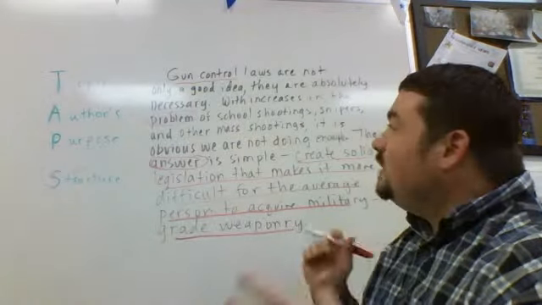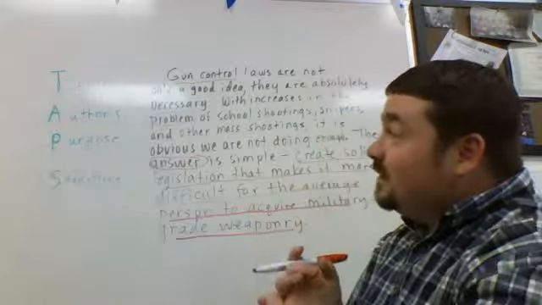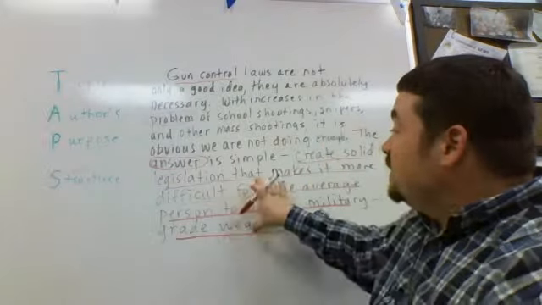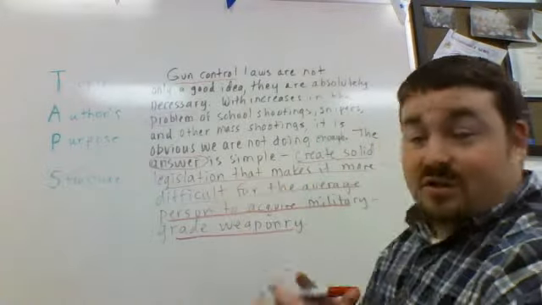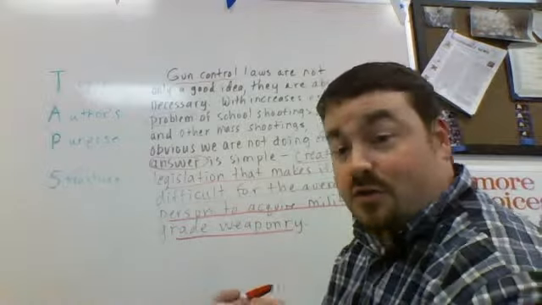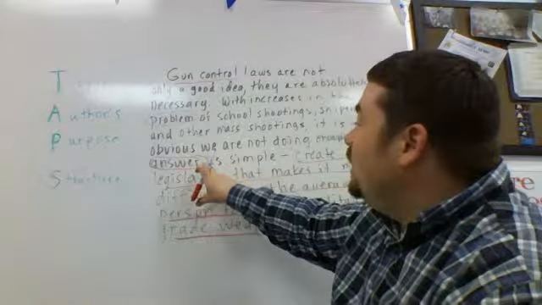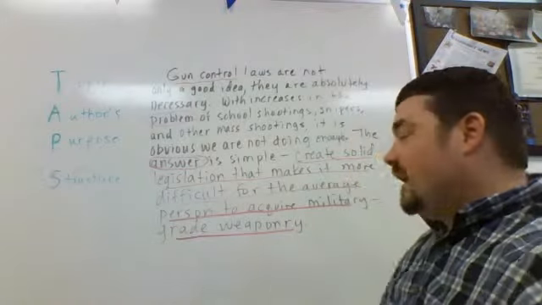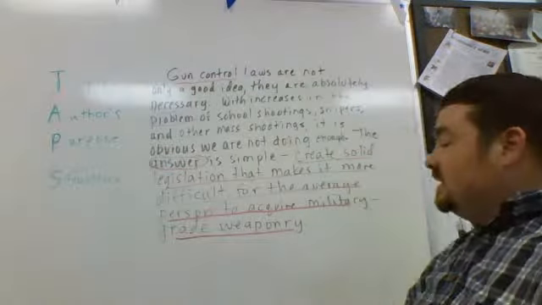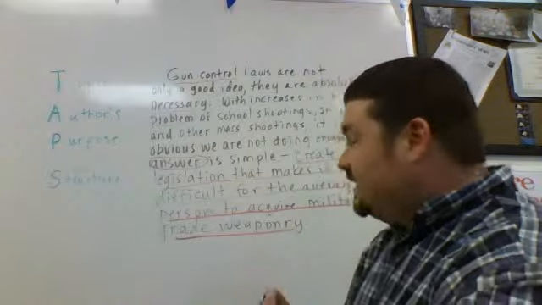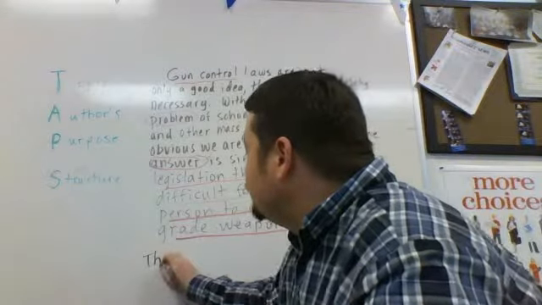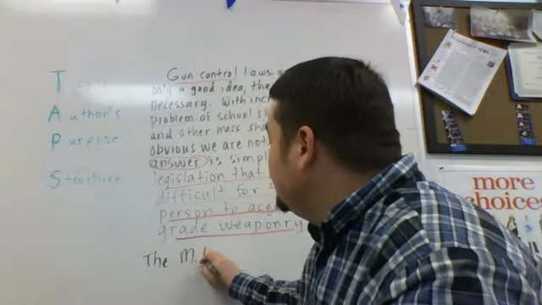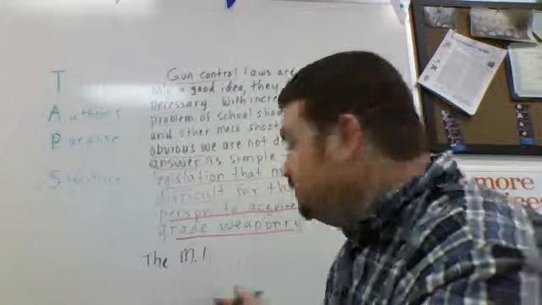So putting that all together, we know it's about gun control. They're trying to convince us to enact some legislation for gun control, and we know that it is a problem solution structure. So I could create a main idea statement that essentially says that the main idea is, I'm going to abbreviate it because I think abbreviation's fun.